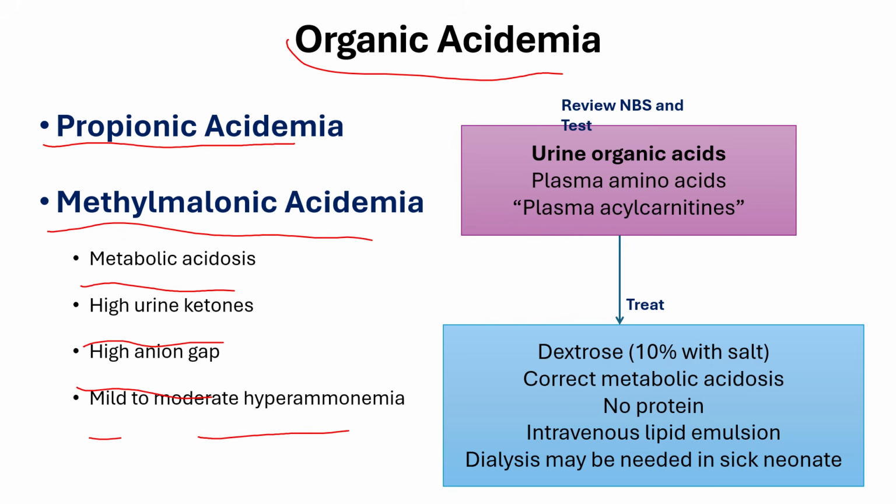When you have a condition with suspected organic acidemia, review the newborn screen, order urine organic acids, plasma amino acids, and plasma acylcarnitine. Treat immediately without waiting for any result with dextrose 10% with salt, correct metabolic acidosis, no protein, intravenous lipid emulsions. Dialysis may be needed in sick neonates.